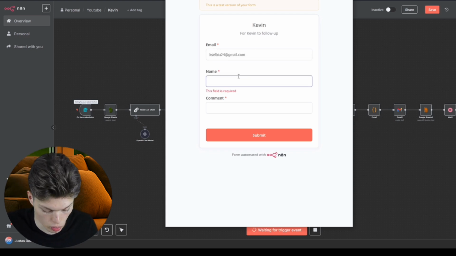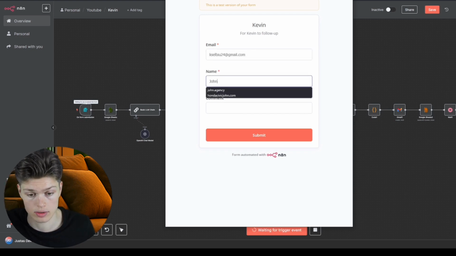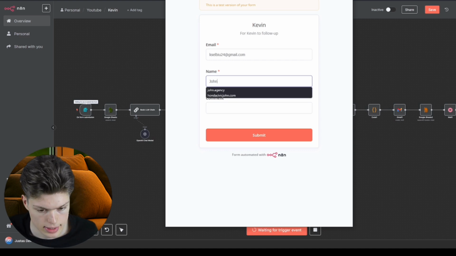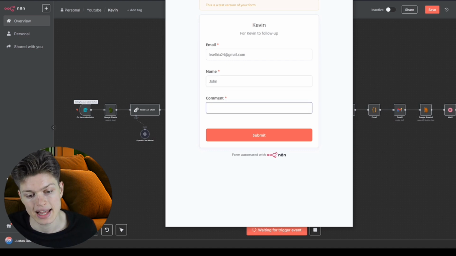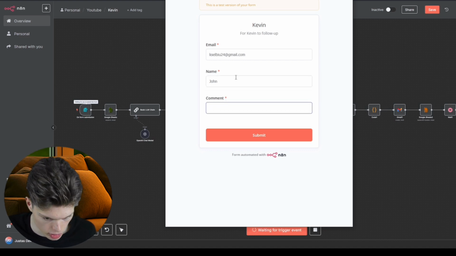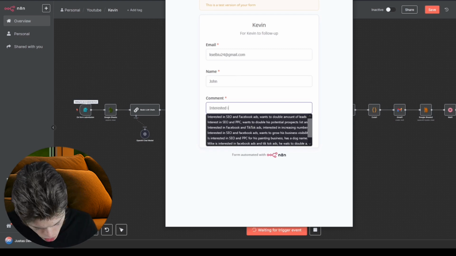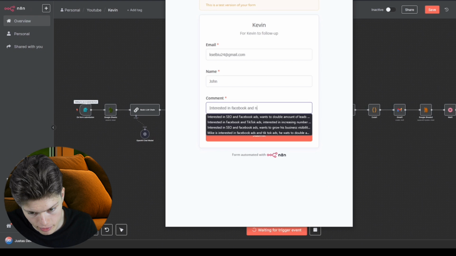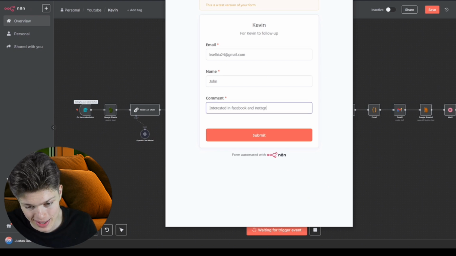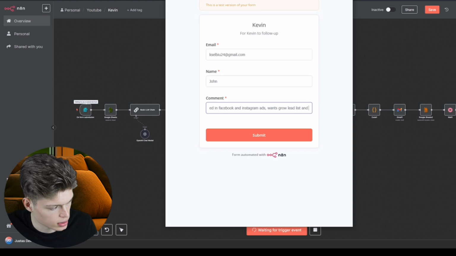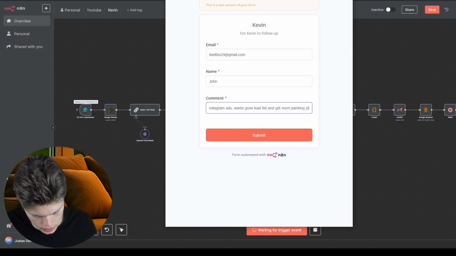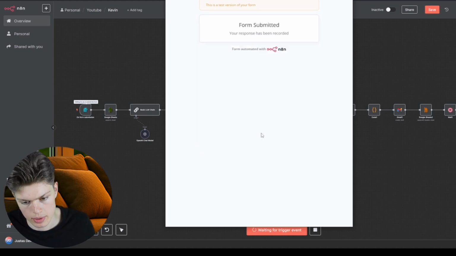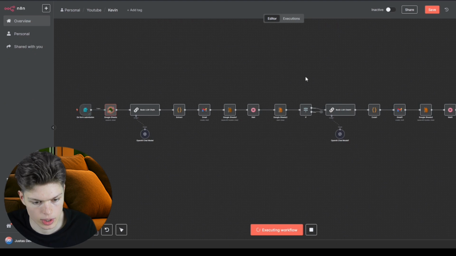And just to show you that it works not as automation, which is if A then B, but as an AI agent which has context, let's give it another comment and another name. So the comment would be like interested in Facebook and, okay, I forgot how to type, Instagram ads, wants to grow lead list, and what else? Get more painting jobs. So let's imagine this is a painting business. Let's see how it looks. I haven't tested it this way.